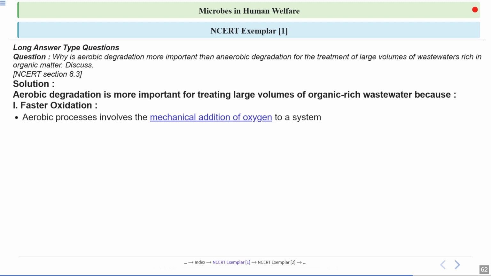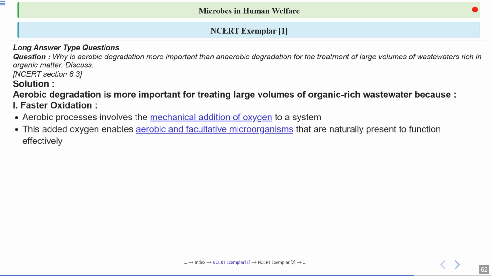Aerobic processes involve the mechanical addition of oxygen to the system. So you mechanically add the oxygen, because aerobic processes utilize oxygen. This added oxygen allows aerobic and facultative microorganisms, which can use oxygen, to thrive. Clear?